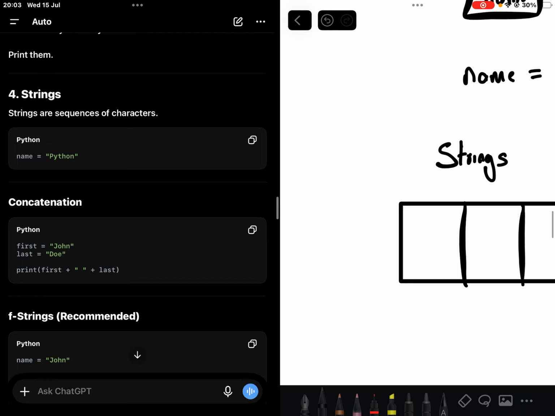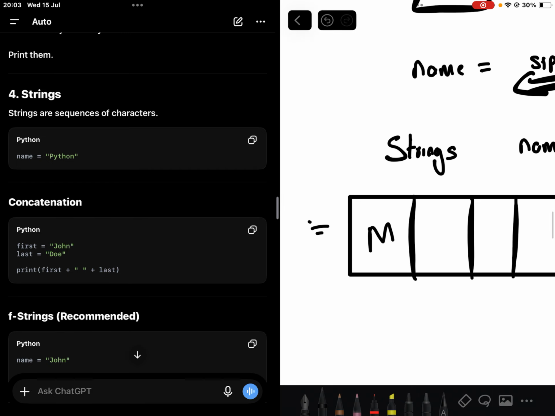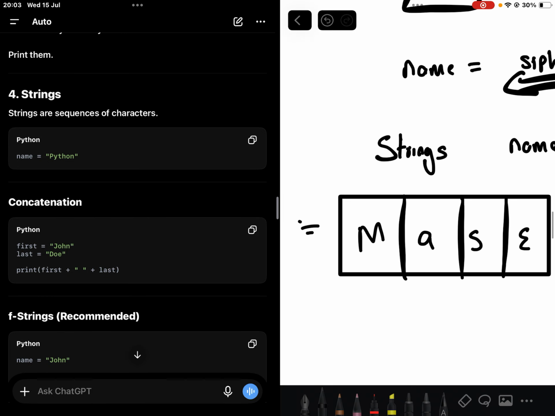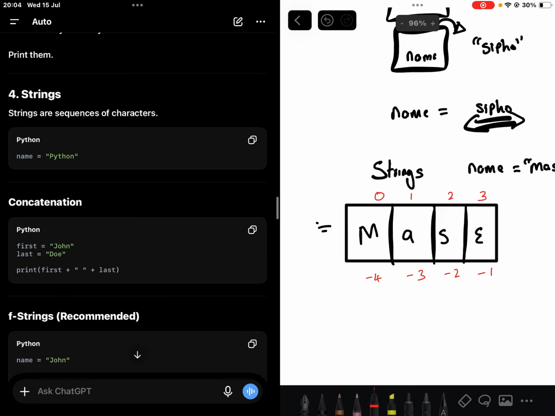So a computer figures name is Maze. Then we use zero indexing, right? Which is 0, 1, 2, 3. Zero indexing just means counting from 0 going up. Then with reverse or negative indexing, negative 1, negative 2, negative 3, negative 4, right?